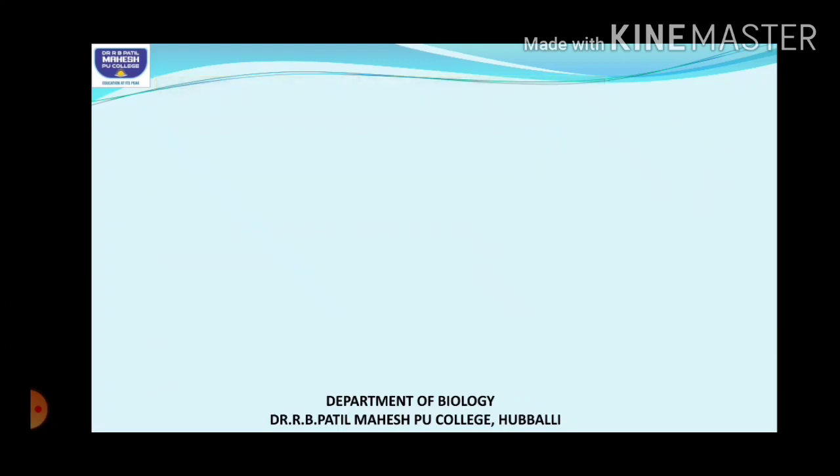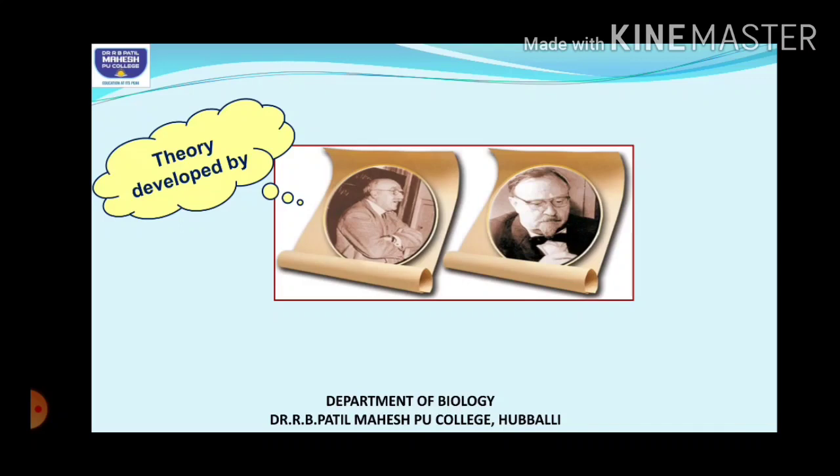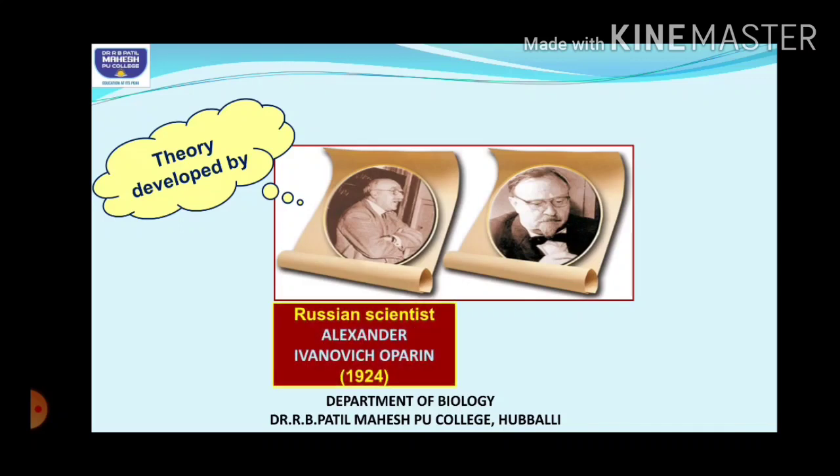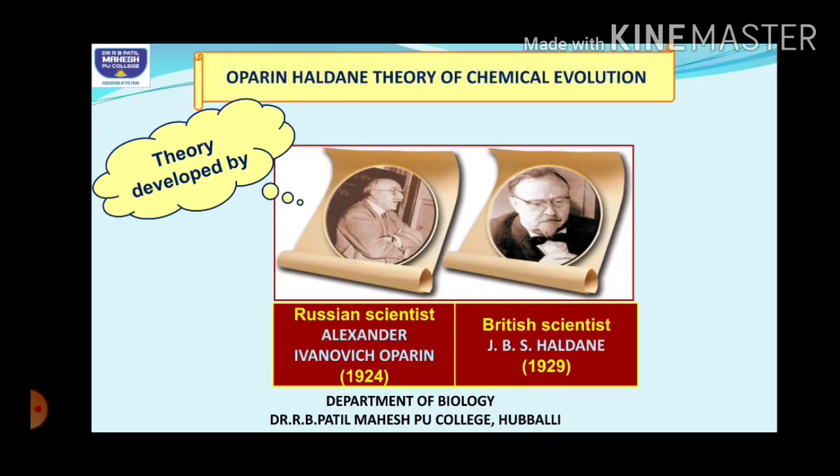So this theory was developed by two scientists. One is the Russian scientist Alexander Ivanovich Oparin, and the other one is the British scientist JBS Haldane. Hence it is also called the Oparin-Haldane theory of chemical evolution. So according to this theory, students, life originated from non-living matter some 3 billion years ago.